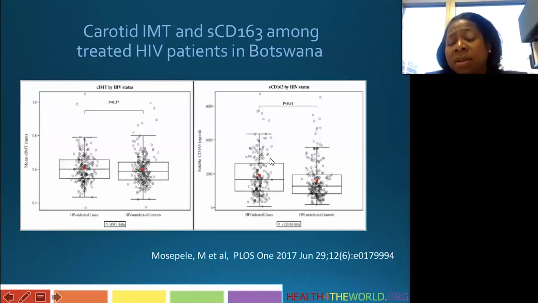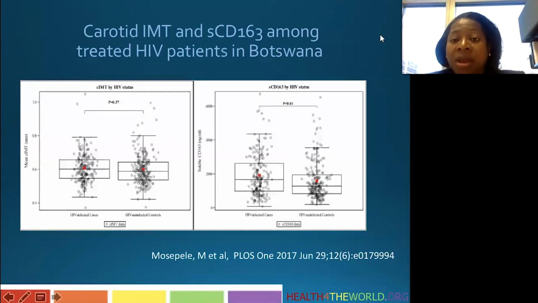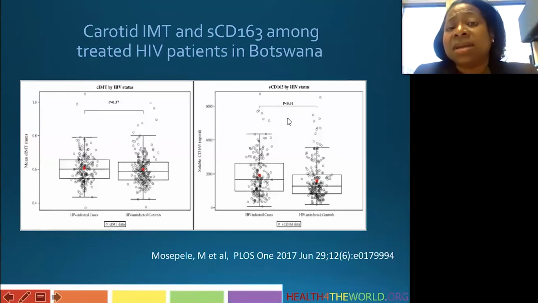However, when they looked at the marker of monocyte activation, soluble CD163, they saw that the HIV-infected participants had significantly higher levels of soluble CD163. It was about 1,917 nanograms per ml, compared with the uninfected controls who had lower levels, 1,593, with a p of 0.003. So in this study, they did not see differences in carotid IMT, but they did see differences in monocyte activation.